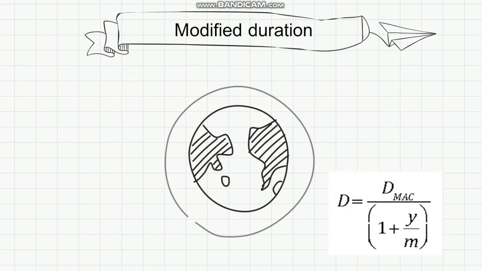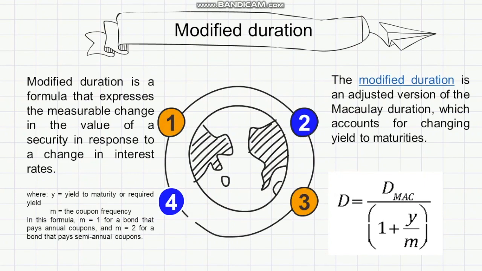The next duration I want to introduce to you is modified duration. Modified duration is a formula that expresses the measurable change in the value of a security in response to a change in interest rates. The modified duration is an adjusted version of the Macaulay duration, which accounts for changing yield to maturities. The formula for the modified duration is the value of the Macaulay duration divided by 1 plus the yield to maturity divided by the number of coupon periods per year.